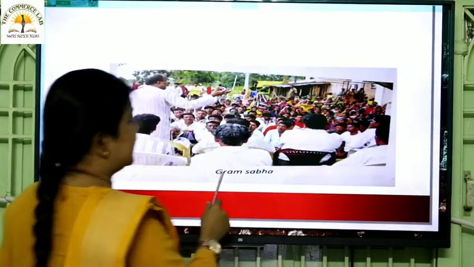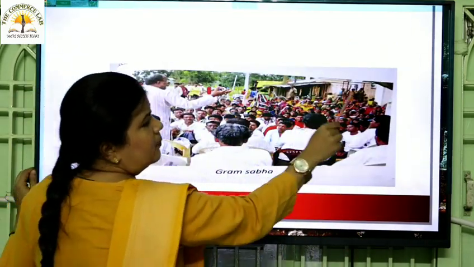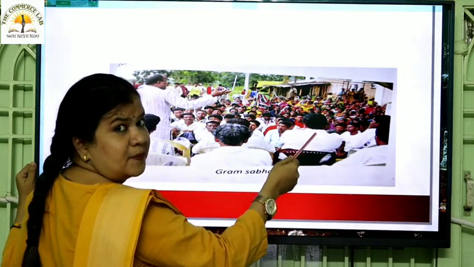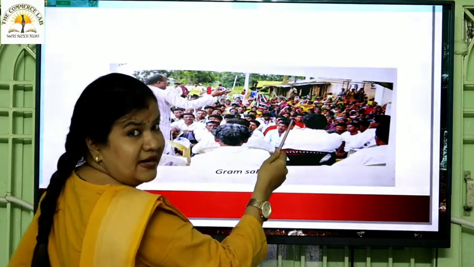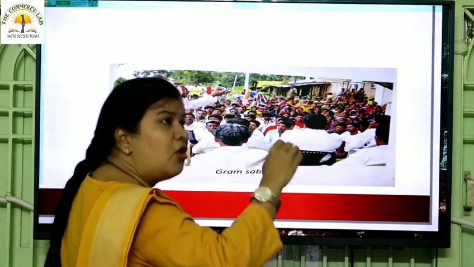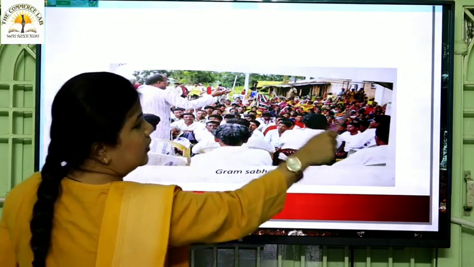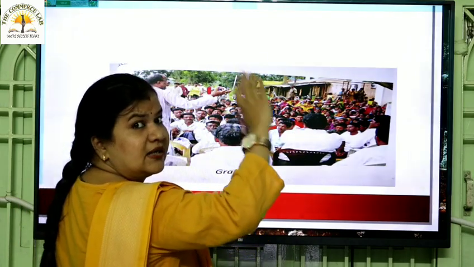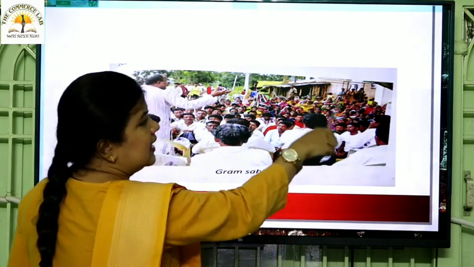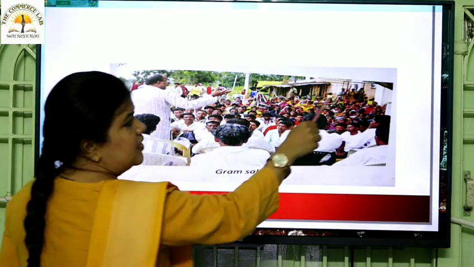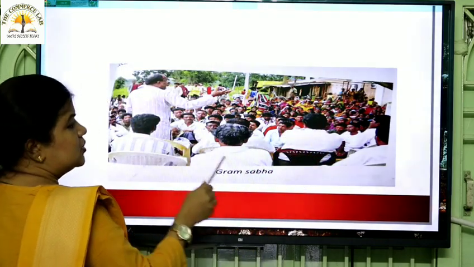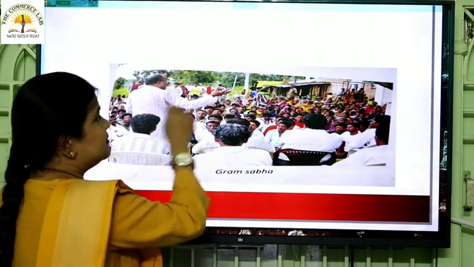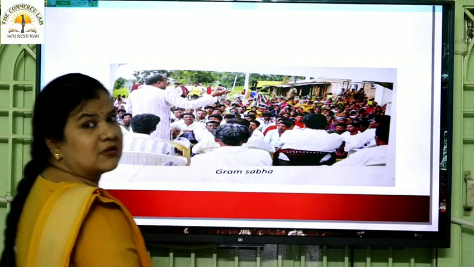See, this is the image of a Gram Sabha. It is given in your textbook. See, people who are 18, you can see here. Can you find any children or small kids here? No. So the people are usually adults, meaning 18 or more than 18. You cannot find any children here, right? So people who are above the age of 18, all the adults of that village, gather. See how many people? All the people of the village. So the Gram Sabha is also called a village assembly. See, this is the picture of a Gram Sabha.